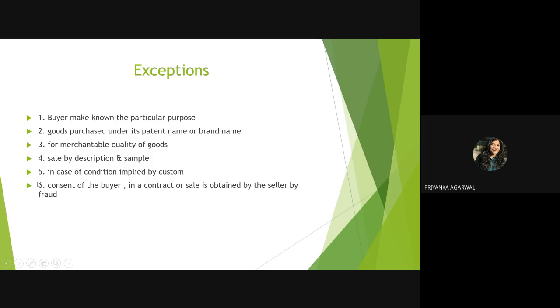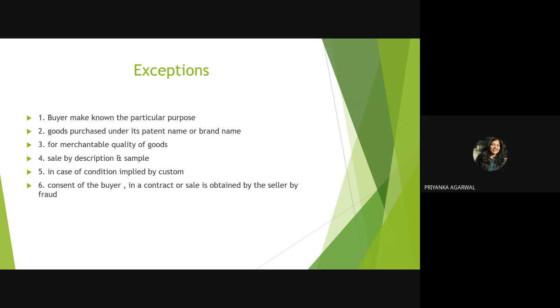So this is another point, wherein suppose the buyer has been induced by a certain description, and on that description the seller has sold that good, and the seller has obtained such consent for purchase only by applying fraud.